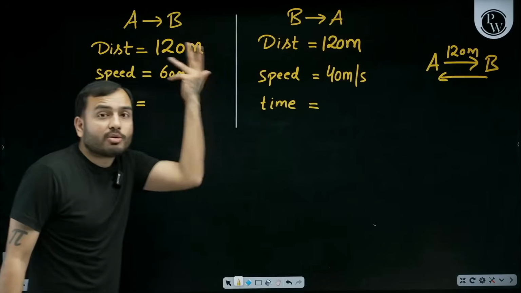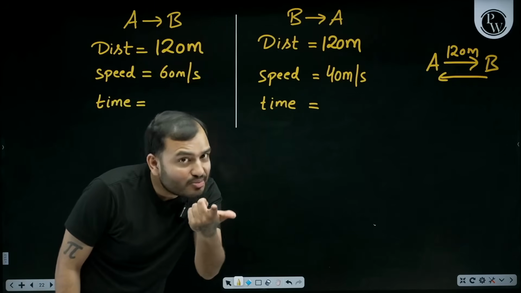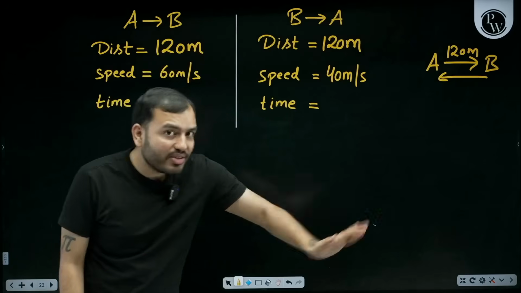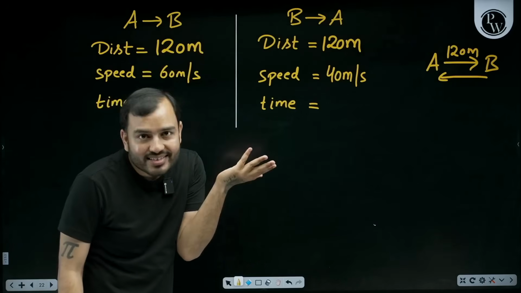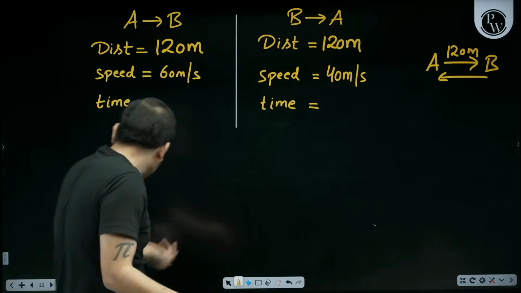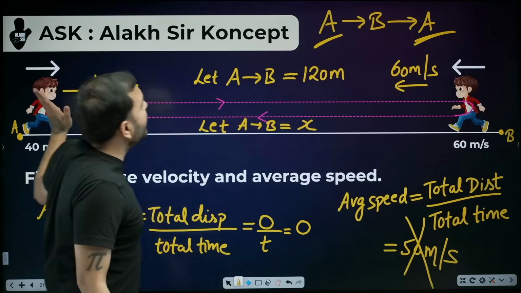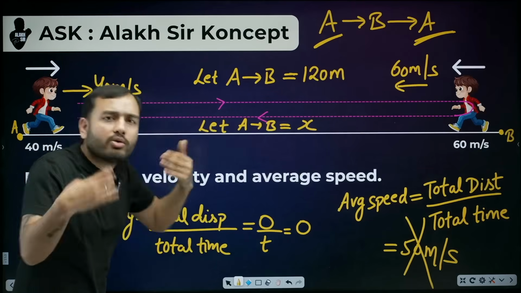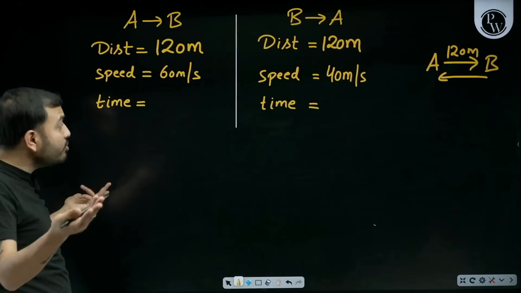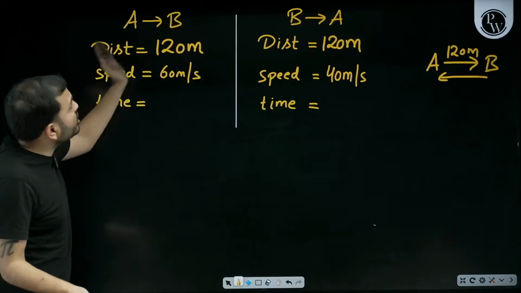So how much time did it take while going? Look, you assume the distance as 120, returning is 120, total distance 240. You assumed it as 120. While returning it's 120. How much is it? 240. Calculate the time. So I said while going the distance is 120.